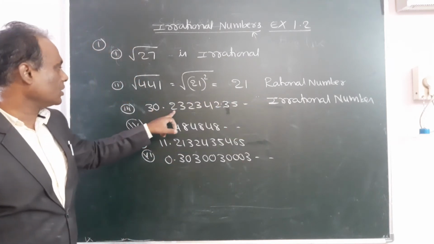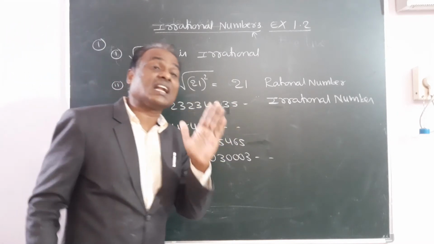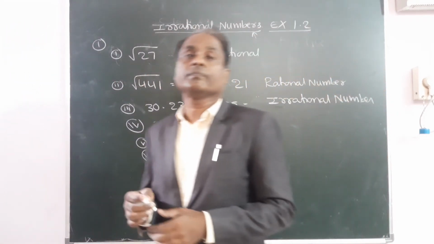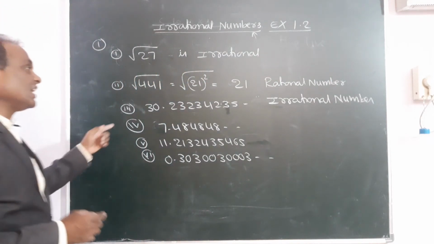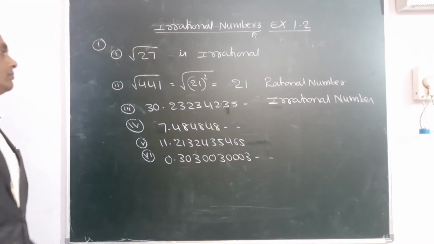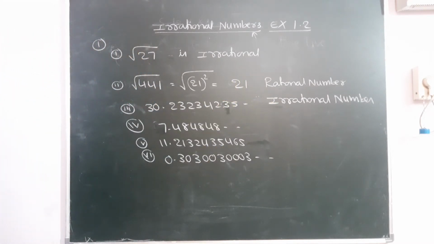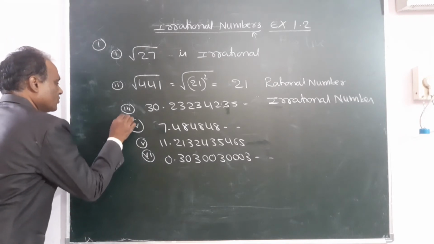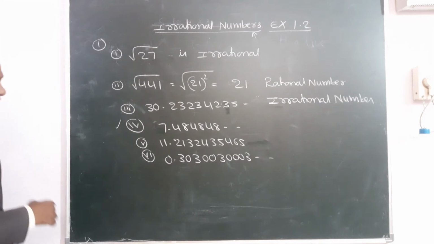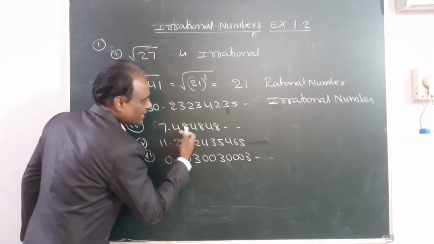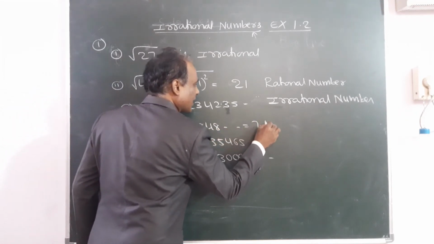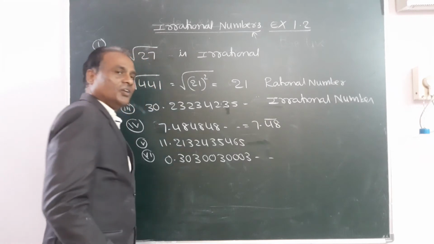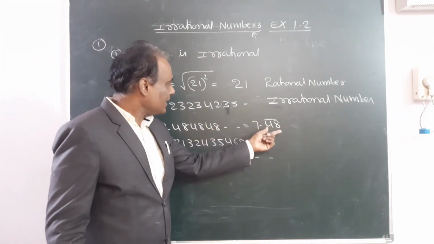So this 30.23234235 is a non-terminating, non-repeating decimal number. Hence, it is an irrational number. Third is irrational. See the fourth one. See here, 4848 is repeated. If the same numbers are repeated, it can be written as a bar. If it can be written as a bar, it is again a rational number.